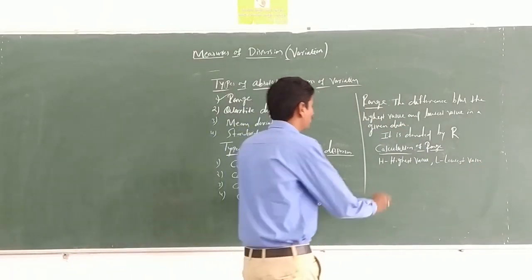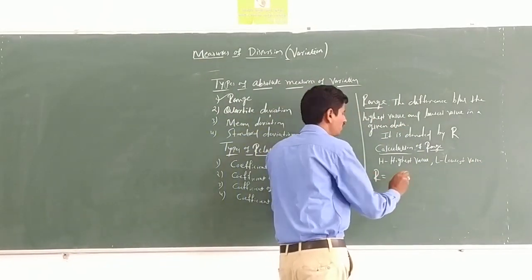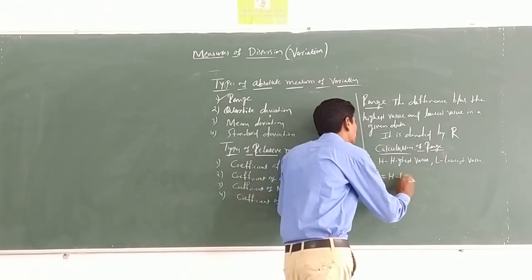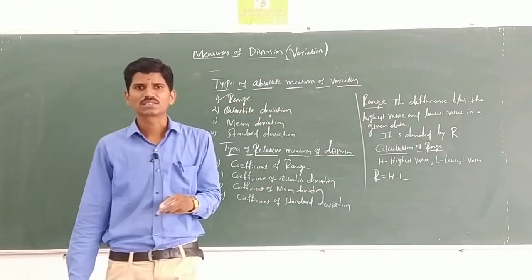Then the range can be calculated as R, where R is the range. R equal to H minus L.